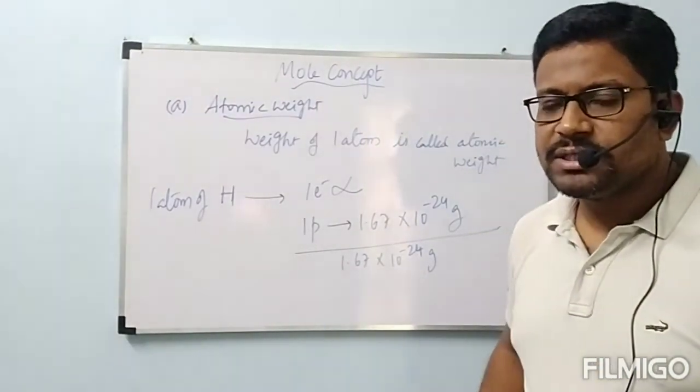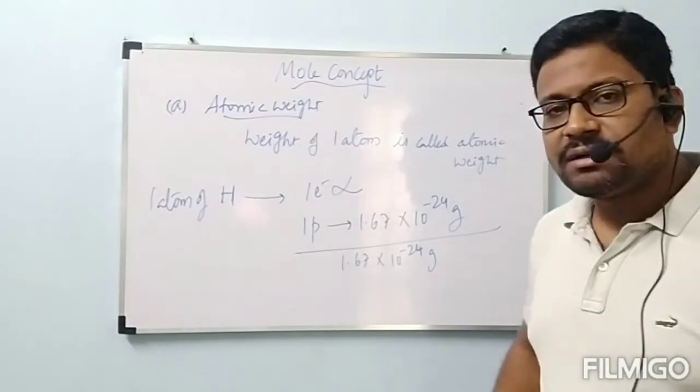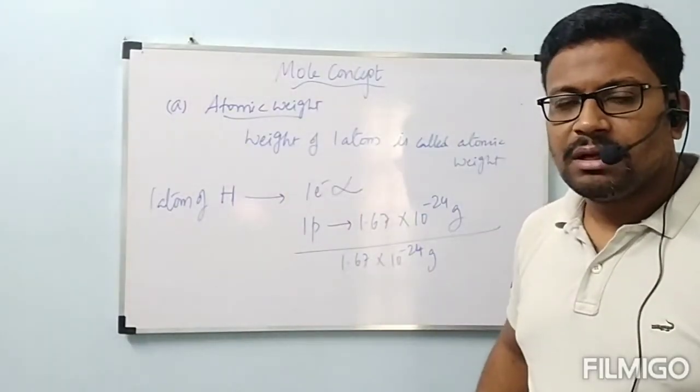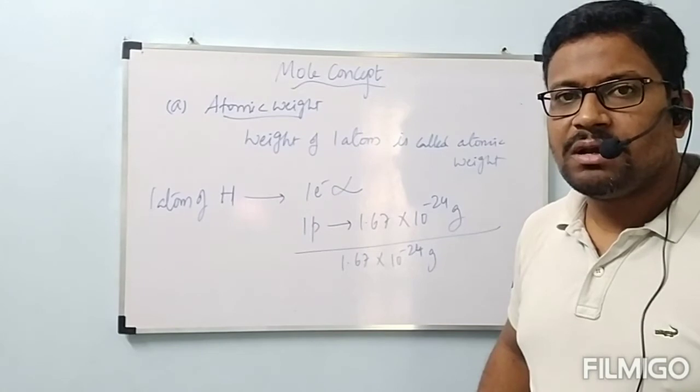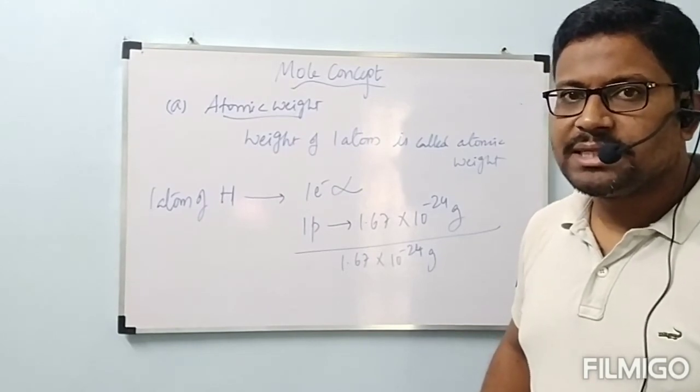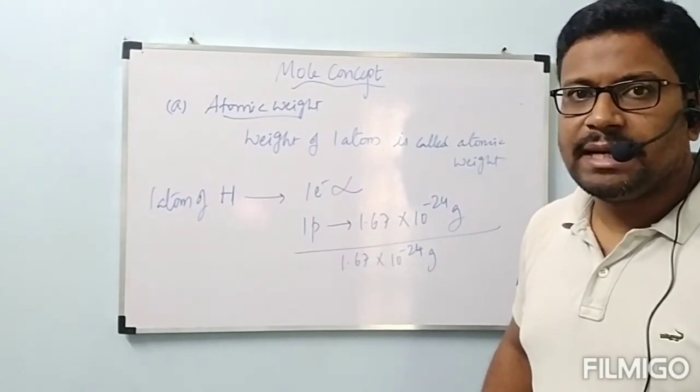Now what is the mass of one atom of hydrogen? That one atom of hydrogen contains mass of one electron plus mass of one proton. But electron mass is very small when compared to proton mass. That's why electron mass can be neglected.